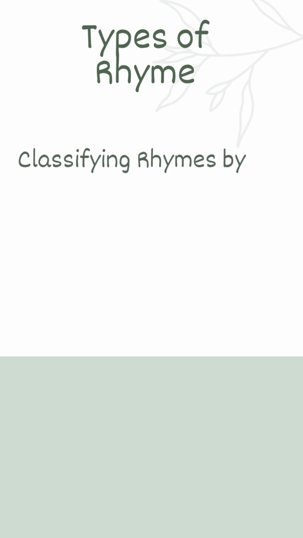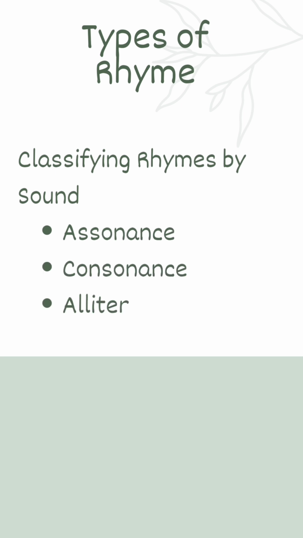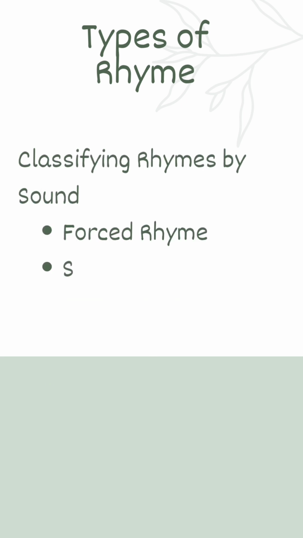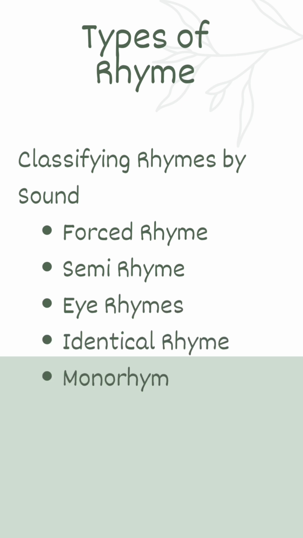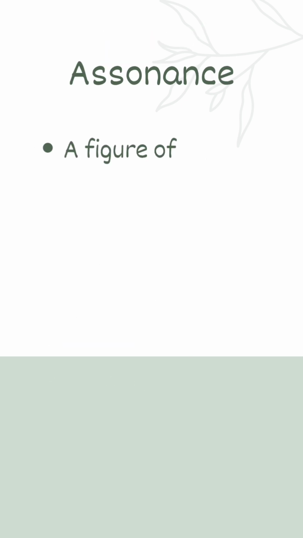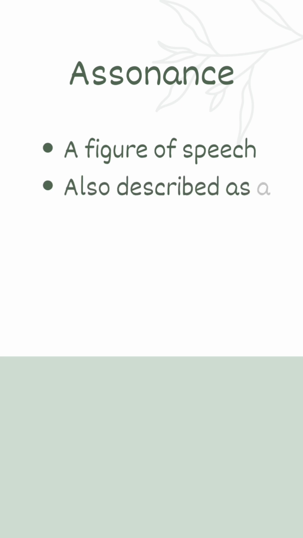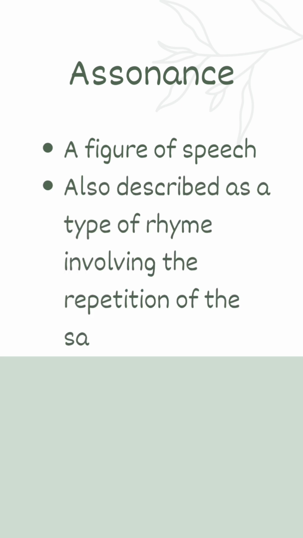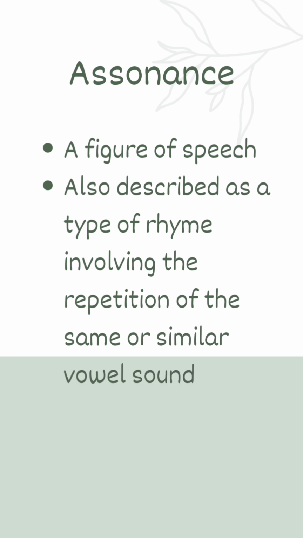Another classification of types of rhyme is on the basis of sound. Here it is classified into assonance, consonance, alliteration, slant rhyme, para rhyme, forced rhyme, semi rhyme, eye rhyme, identical rhyme, and mono rhyme. Now, let's have a detailed look into these classifications. As we all know, assonance is a figure of speech. It can also be described as a type of rhyme involving the repetition of the same or similar vowel sounds.